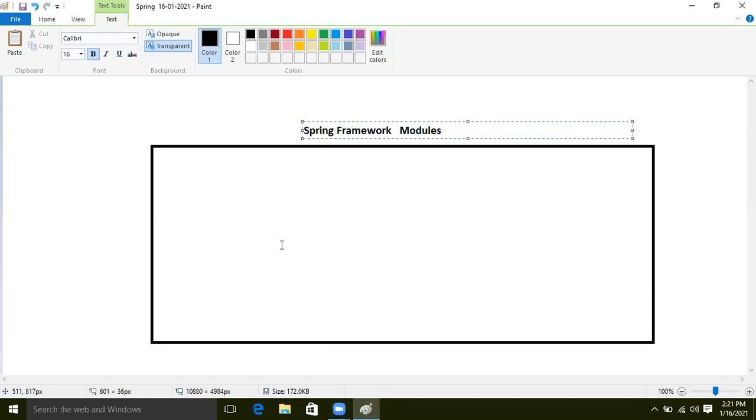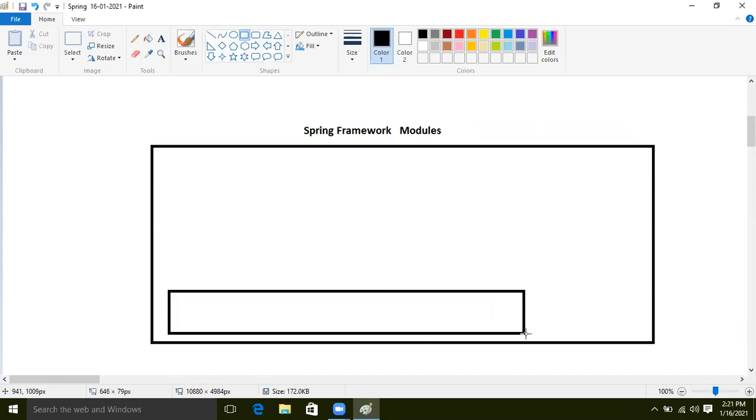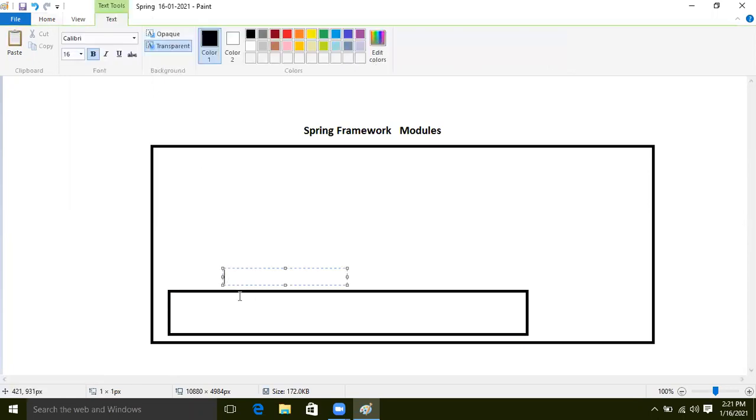Now, first we will understand the core module, because without the core module we can't understand Spring. We need to deep dive first into the Spring core module. This is the pillar of the Spring framework.